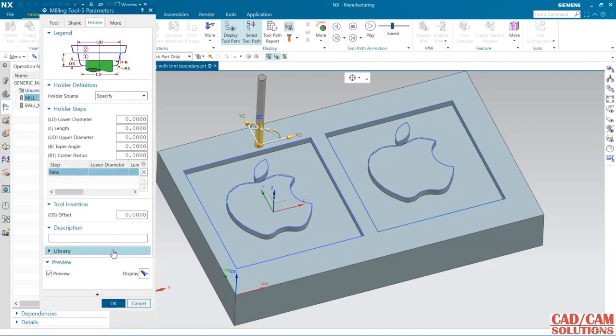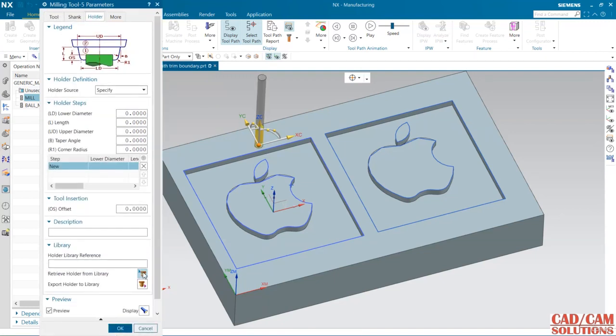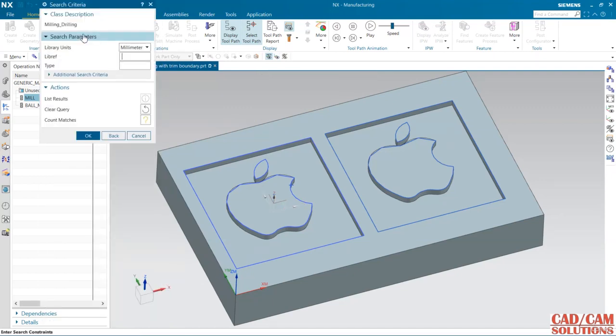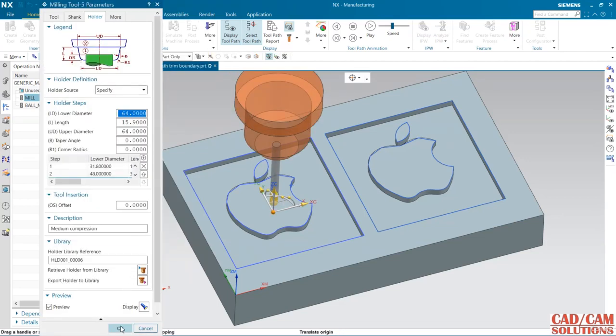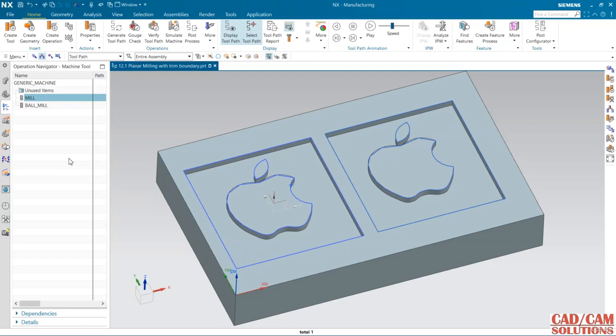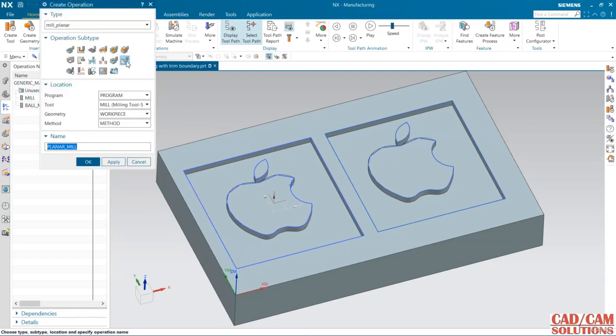And if you want to add a tool holder, we can retrieve the tool holder from the library, and I'm using this medium compression tool holder. Okay, so from this create operation, this is the planar milling operation. Select the tool, workpiece and method and click OK.